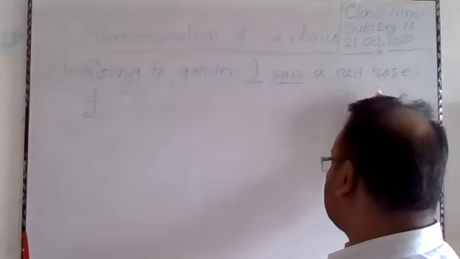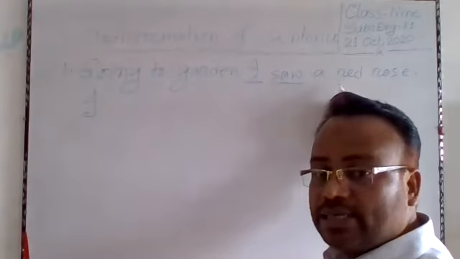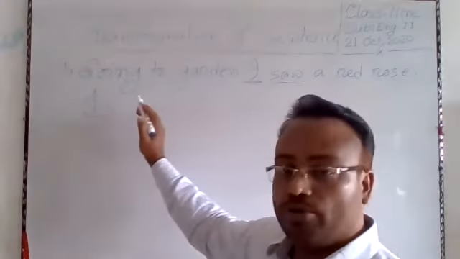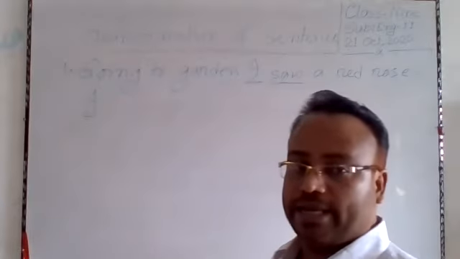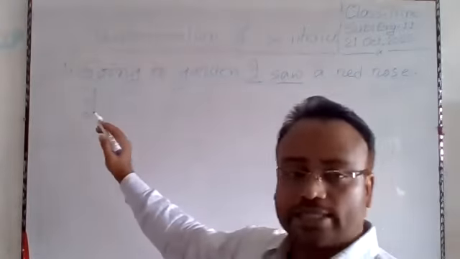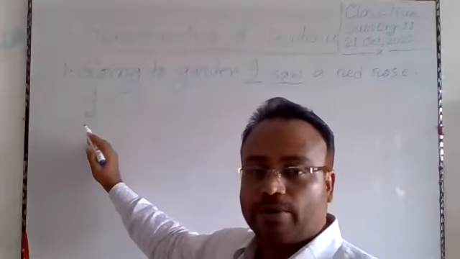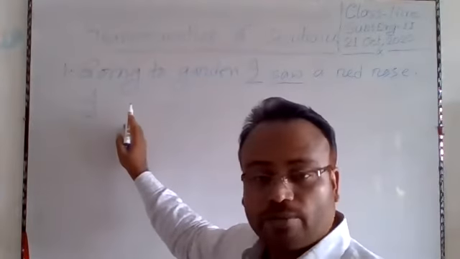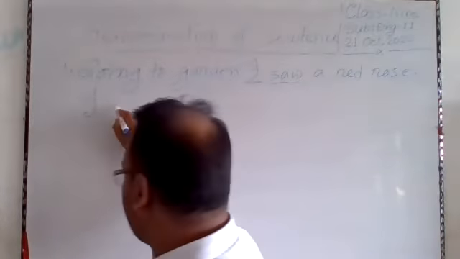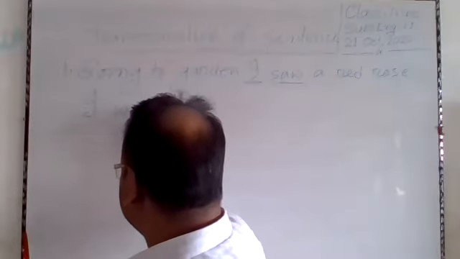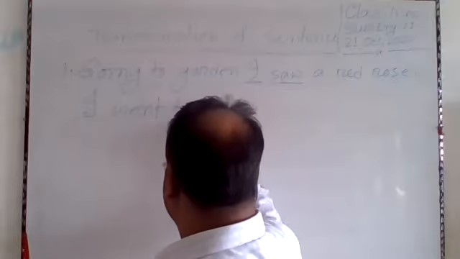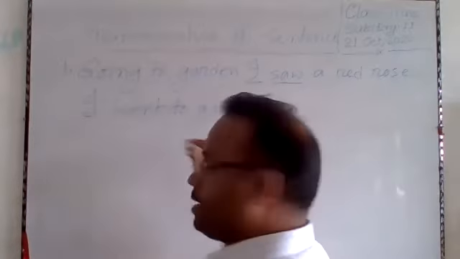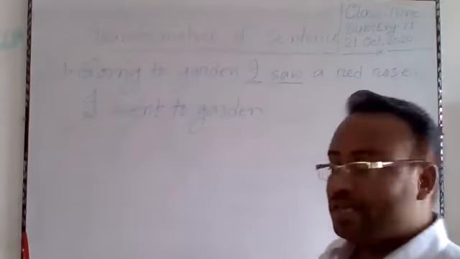The principal clause is in past indefinite tense. That is why I will have to make this clause in past indefinite tense. According to the structure of past indefinite tense, I will have to write the past form of go, that is went. Past form of go is went. So, I went to garden. Okay, I have made a clause.